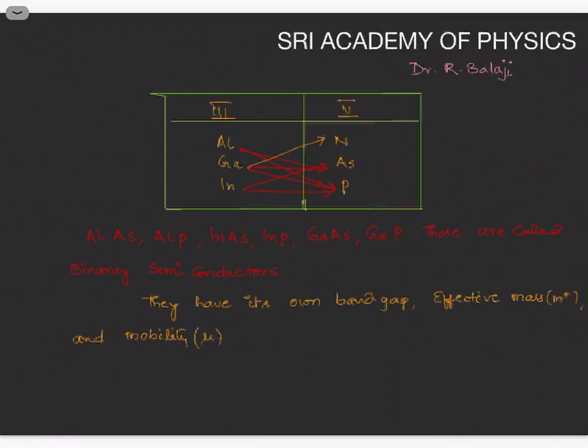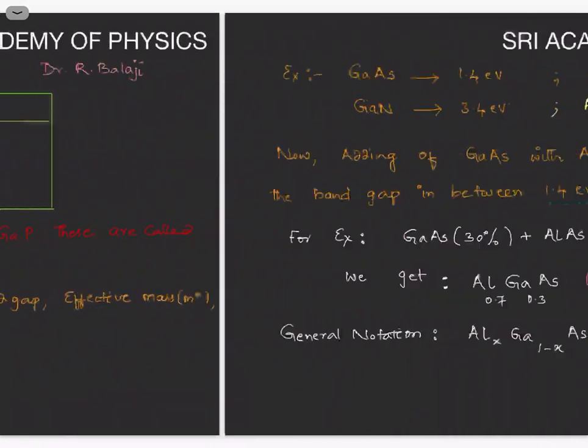Whenever you are using such a type of combination, that compound has its own band gap, its own effective mass, and the mobility of the compound also changes. So they have their own effective mass and their own band gap. Such semiconductor compounds are called binary semiconductors.